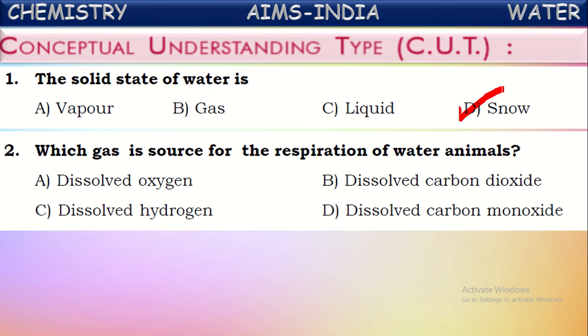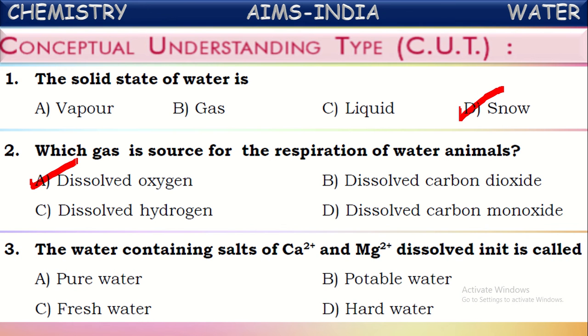These animals won't come out often for respiration. They stay inside the water itself and take oxygen from the water, because a certain amount of gases like carbon dioxide and oxygen are dissolved in the water. These dissolved gases are taken by aquatic animals and plants. Aquatic animals take the dissolved oxygen gas present in the water. So dissolved oxygen gas is the answer.